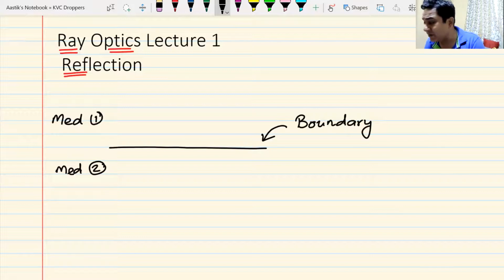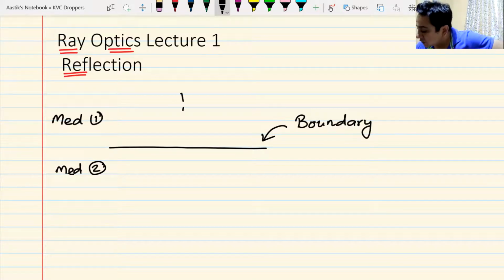What do you mean by medium number 1 and medium number 2? You look at the surface of water. Above that surface, there is air. Below that surface, there is water. So the surface of a lake or a pond or an ocean becomes the boundary between water and air. Water is a medium, air is another medium. Do we understand this?